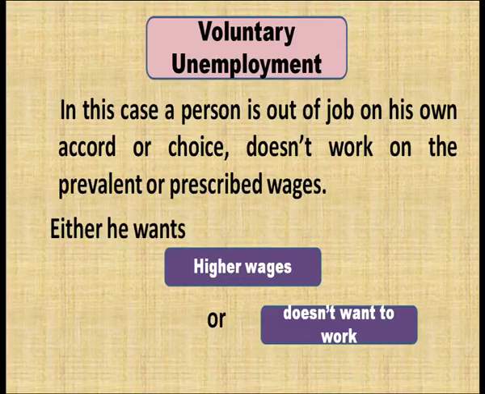Voluntary unemployment. Voluntary unemployment is the case in which a person is out of a job on his own accord or choice, and doesn't want to work at the current wage rate prevalent in the market. So, either he is looking for higher wages or doesn't want to work. Let us explain it with the help of an example. Person A is not willing to work in any of the employment opportunities available in the market because he may be having a good amount of money with himself.